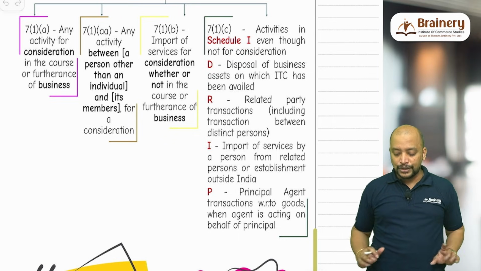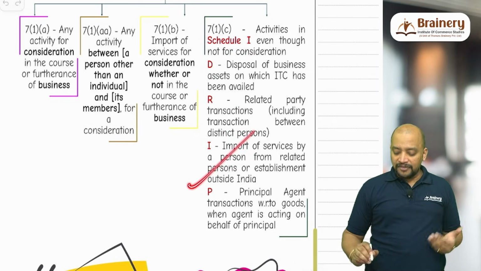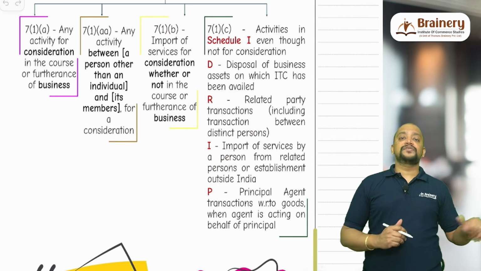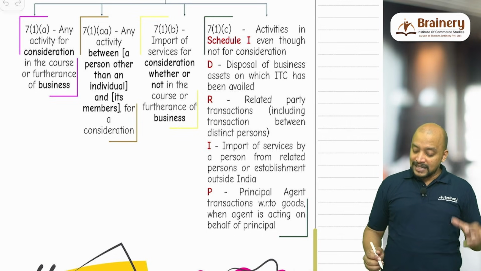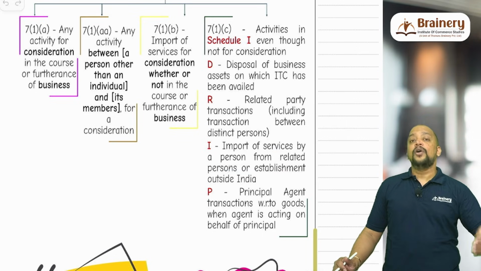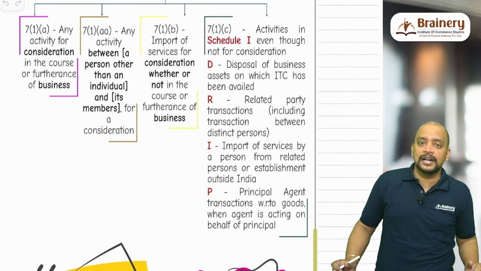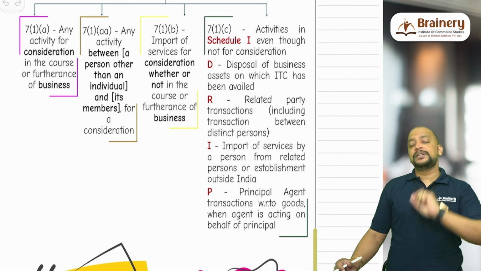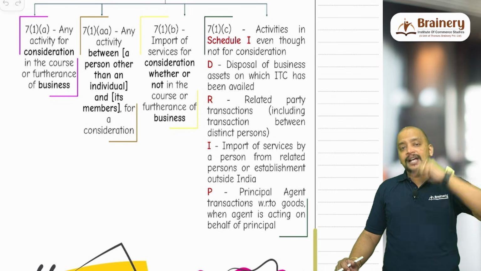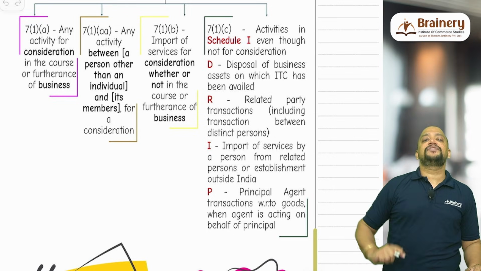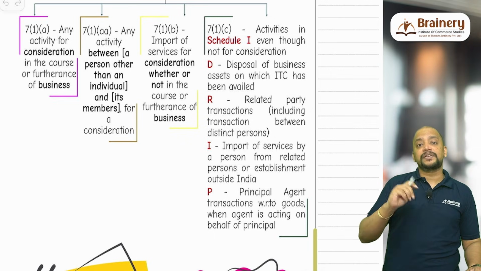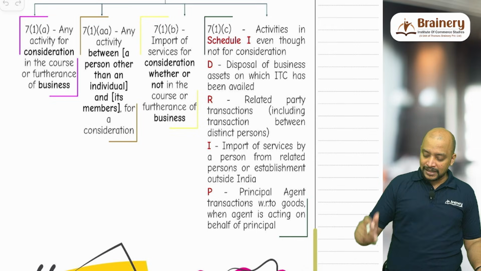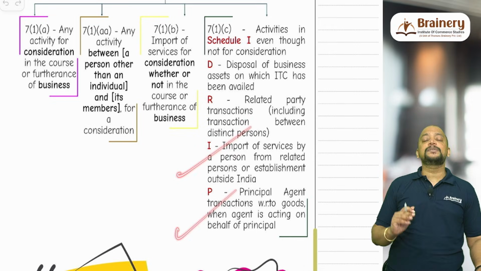Then R point also, I told you it should be a related party or distinct person. I is for import of services. What is the difference between 7(1)(b) import of service and this? 7(1)(b) is import of service from any person, whereas this is import of service from a related person or their establishment located outside India. It is not another establishment, it means any establishment. It should be their establishment. For example, there is a company in India and it has a branch outside India. From their establishment, if it is importing the services, or importing services from any related person, but it should be without consideration, and it should be in the course or furtherance of business, then it will become supply under 7(1)(c).